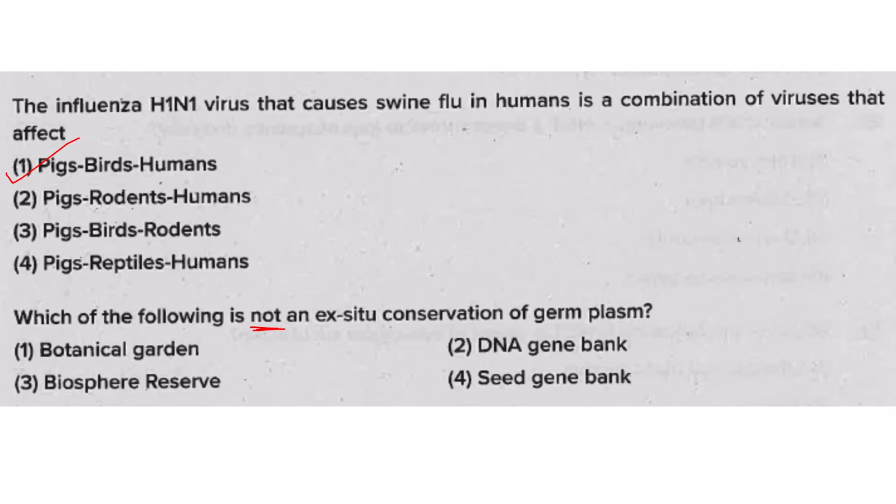That is your national parks, wildlife sanctuaries, biosphere reserves, etc. So out of these, botanical garden, DNA gene bank, seed gene bank are all ex situ. But biosphere reserve is an in situ method of conservation. So that's the answer.